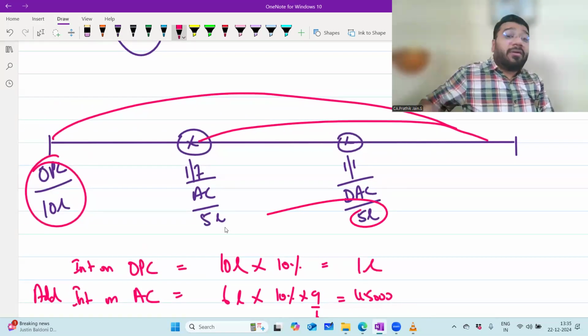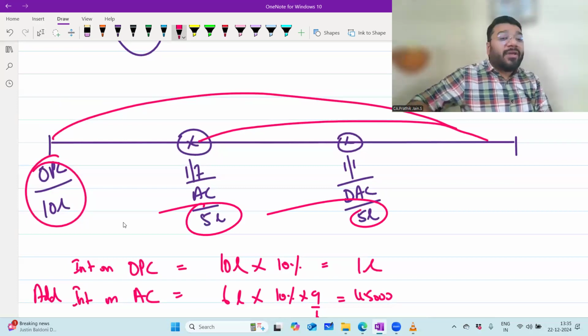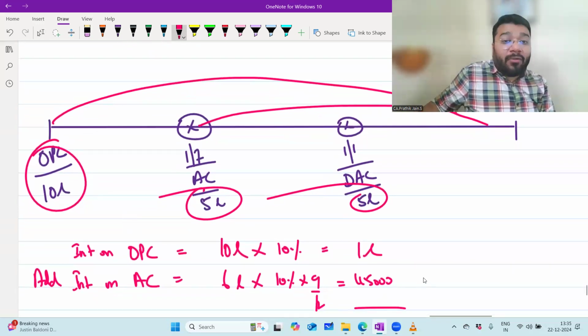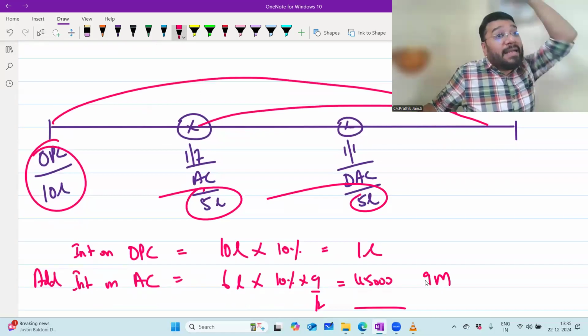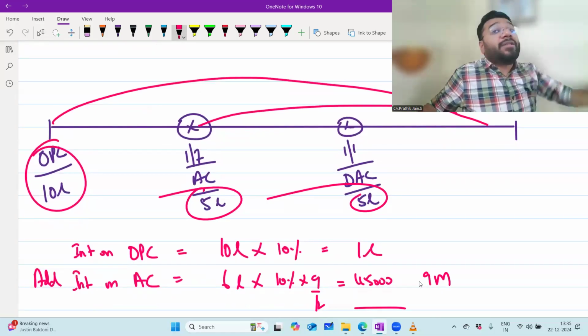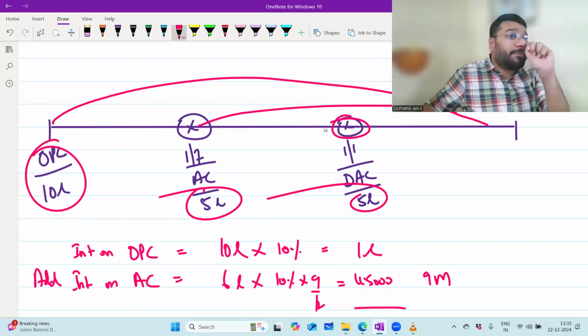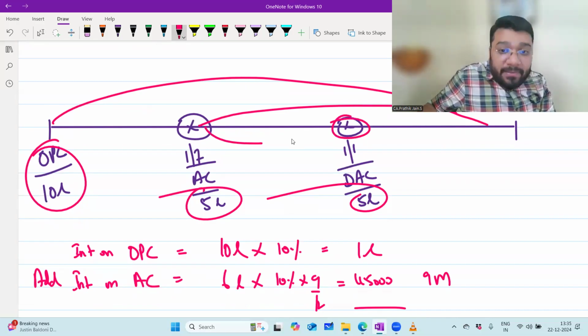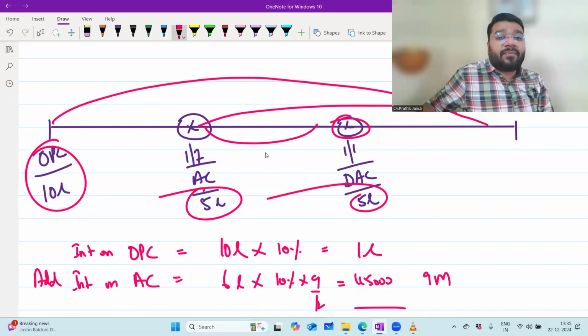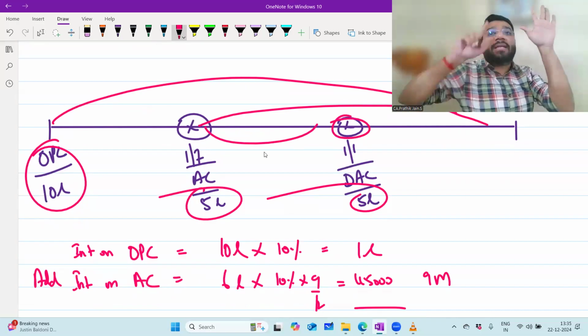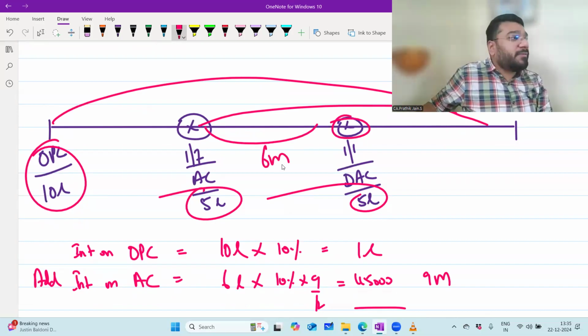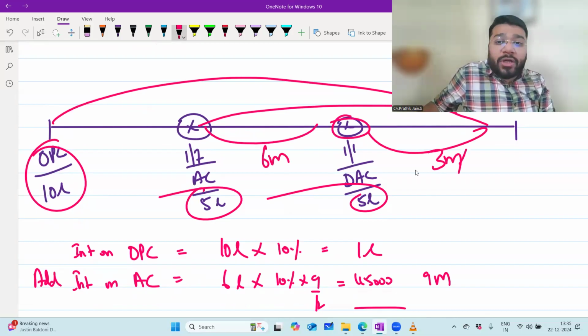Which 5 lakh you withdrew? Let's say out of additional capital. You have calculated here additional capital for how many months? 9 months. But did you enjoy this money till the 9 months? Did you enjoy this money till 31st March? No, you withdrew the money only from 1st March. So technically additional capital you enjoy for how many months? July, August, September, October, November, December. Only 6 months. For 3 months period, you did not enjoy this money.